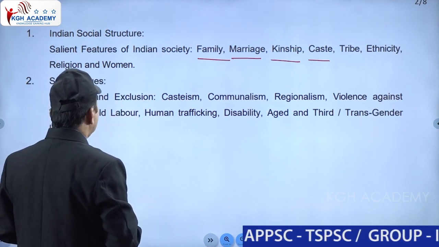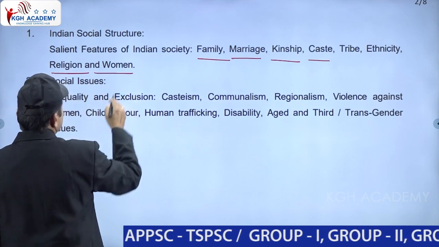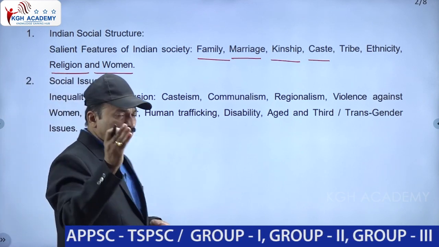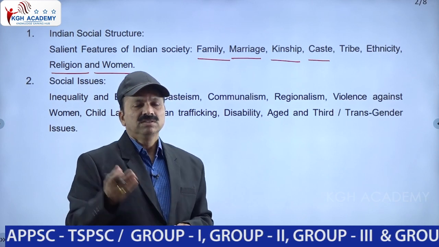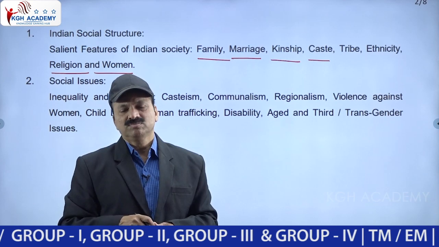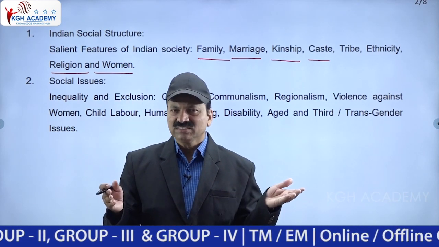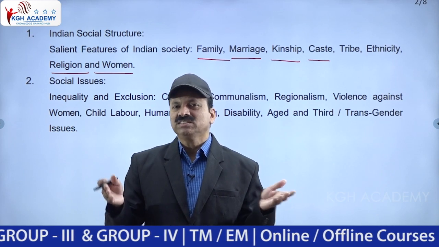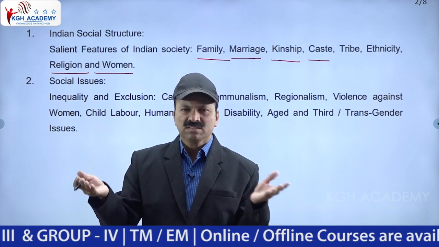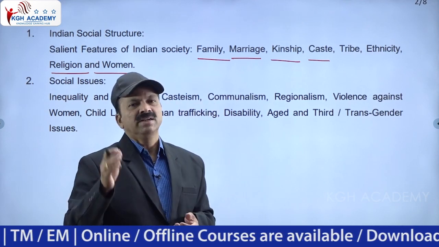Then religion and women. What religions are existing in India? Major religions: Hinduism is a major one. Then Jainism, Buddhism also existed. Christianity, Islam, Zoroastrianism. So all these religions existed. Major religions now are Hindu and Muslim, and Christianity. Jainism is also existing. Buddhism, to some extent, declined.